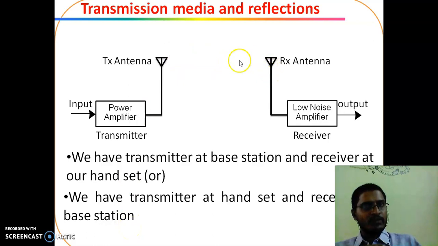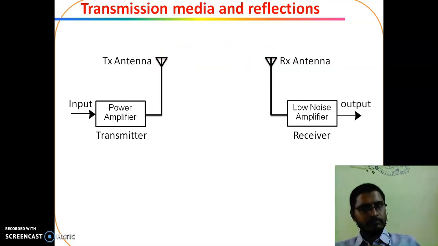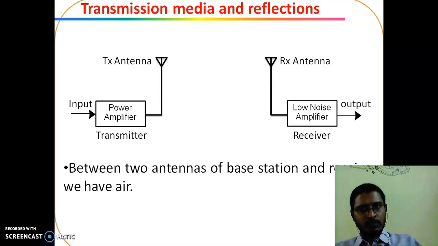Here the space between these two antennas is called the transmission medium. There are different types of media. Between the antennas of the base station and receiver, we have air. Here air is the transmission medium between the transmitting antenna and receiving antenna.